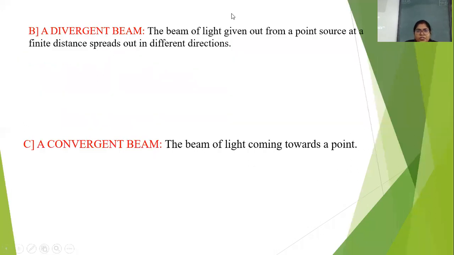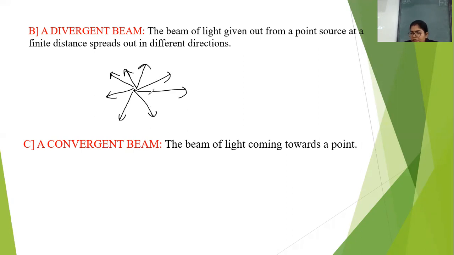Next, the other type is the divergent beam. So let's see what is a divergent beam. The beam of light given out from a point source at a finite distance spreads out in different directions. So how will it look? See here. Divergent means you take a point source again, and it is diverging in all the directions, going out like this. In all directions it is diverging. Clear?